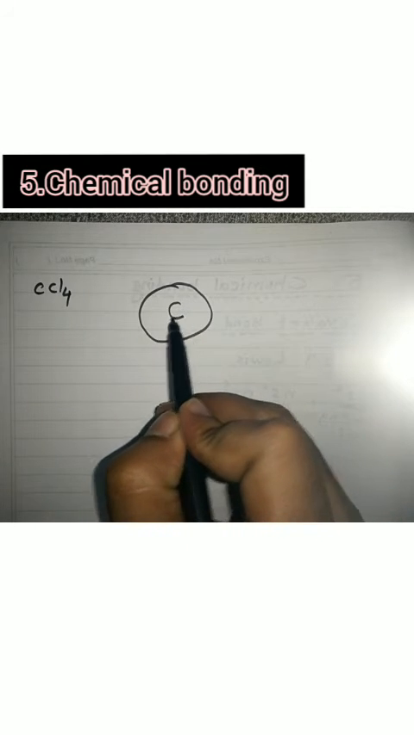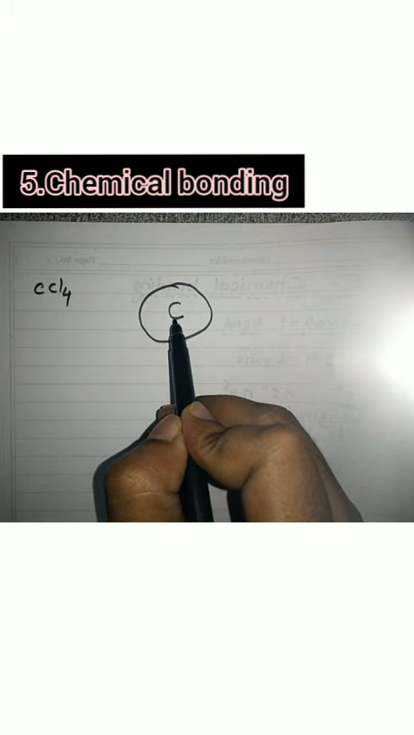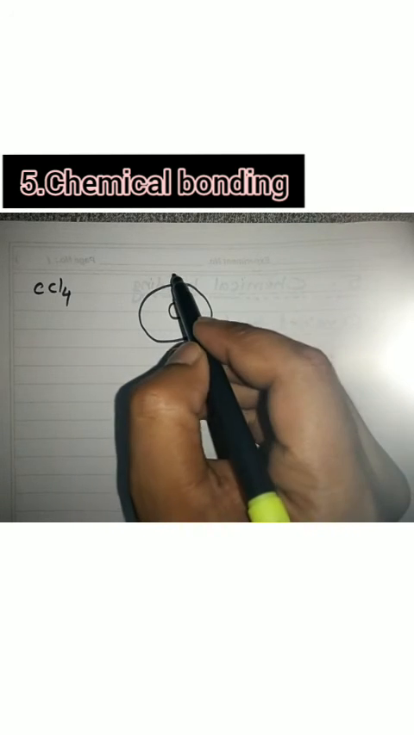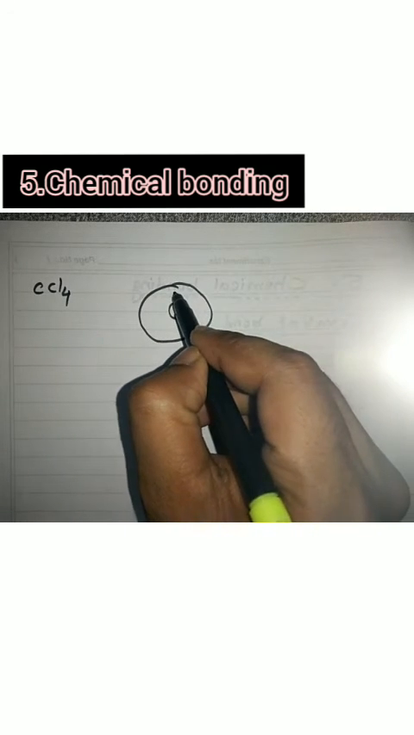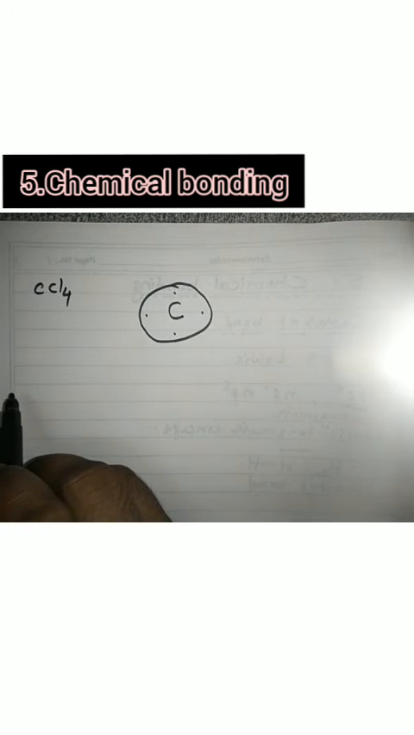Now the atomic number of carbon is 6, and the electronic configuration is 2, 4. Now there are 4 electrons in the outermost orbit. Okay, the outermost shell contains 4 electrons. 1, 2, 3, 4. So I will write 1, 2, 3 and 4.